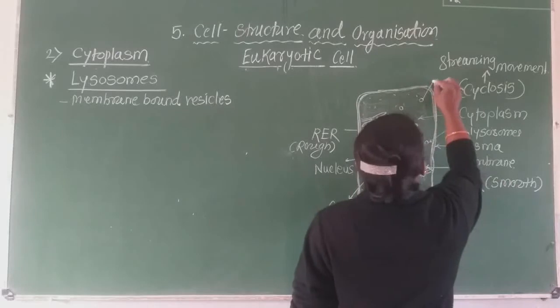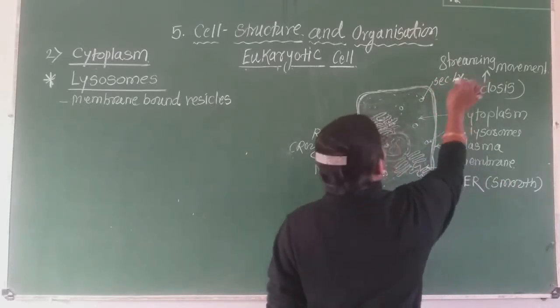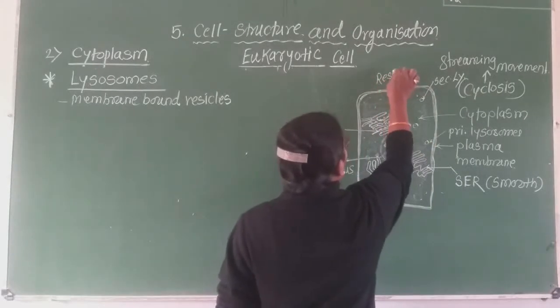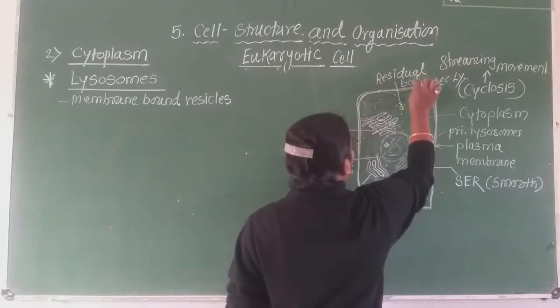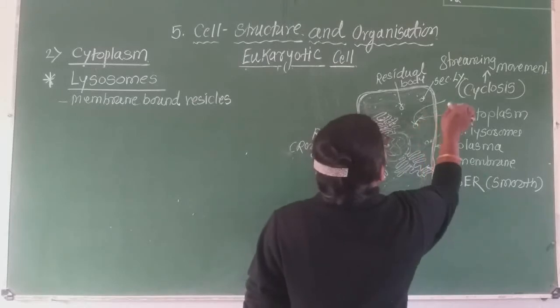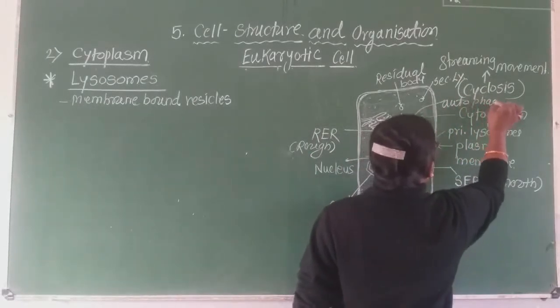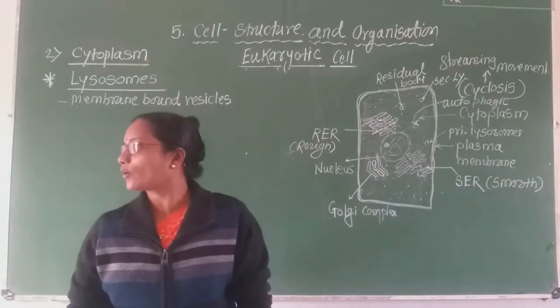It is also called secondary lysosome. This is a residual body, one of the forms of lysosome, or it is also called autophagic vacuole.